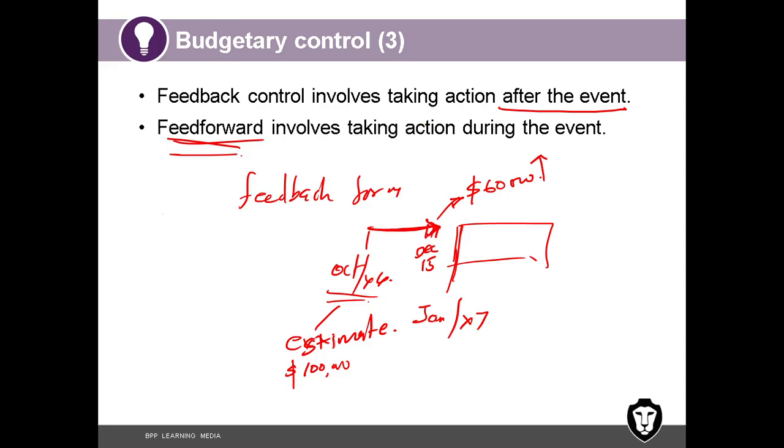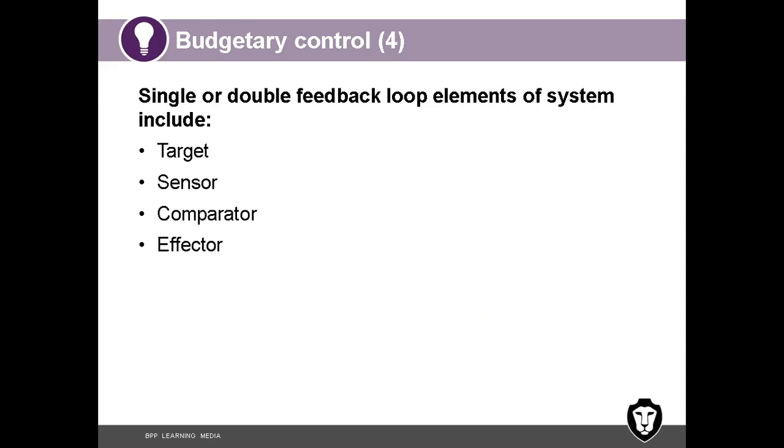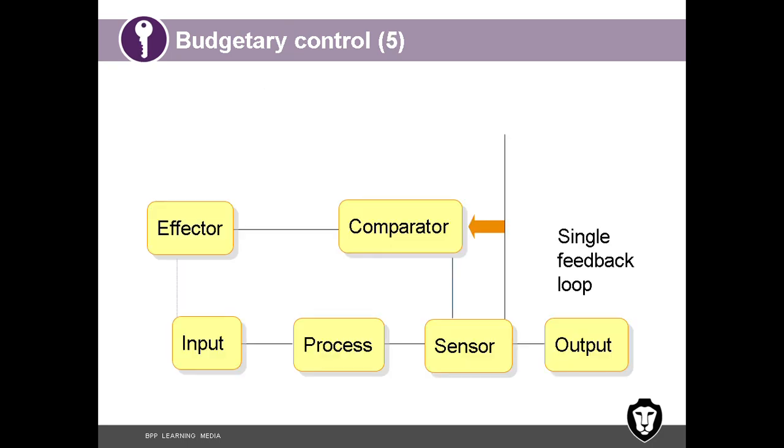Most useful if it is a one-off activity, because you are doing it before the event. Single or double feedback loop elements include target, sensor, comparator, effector, which I will explain in the next diagram. Look at this diagram. Right.